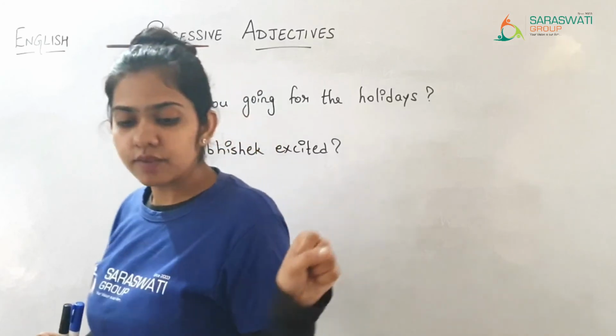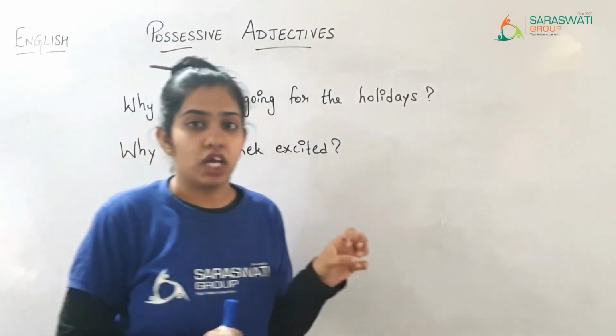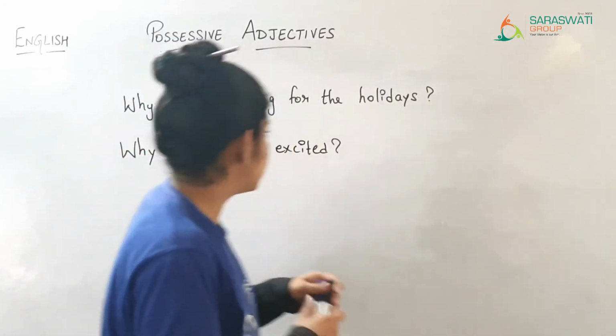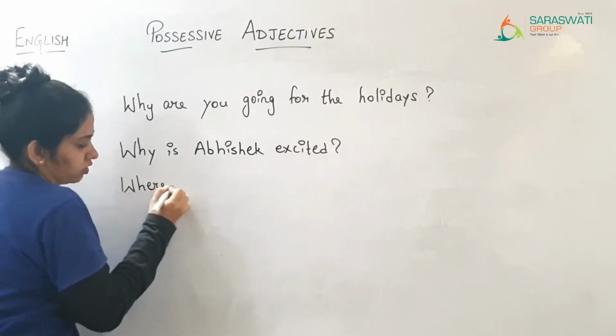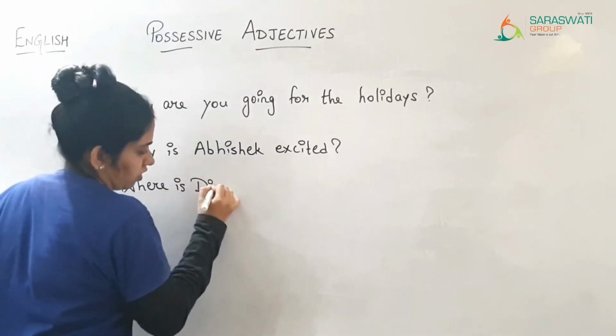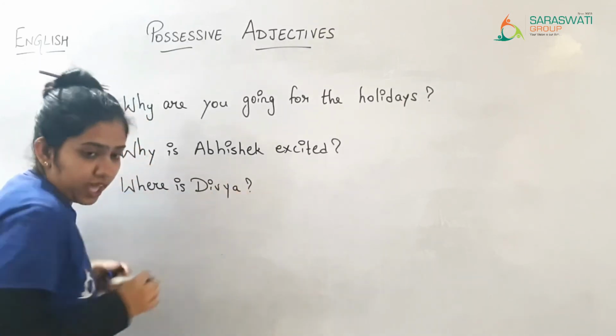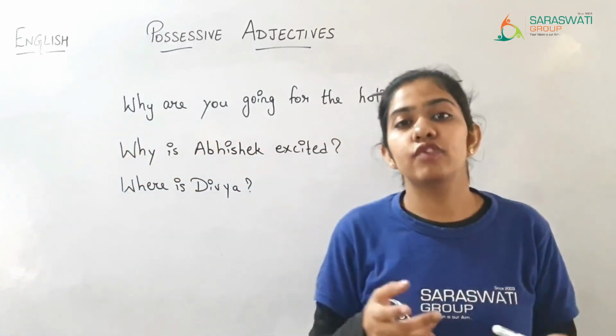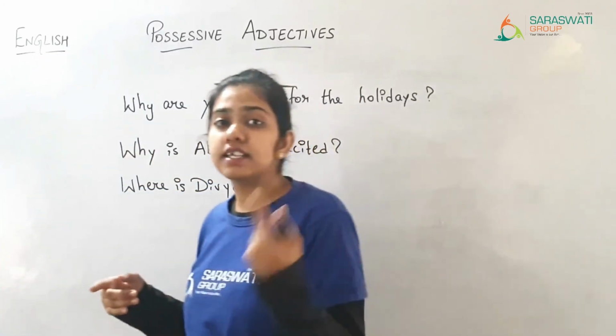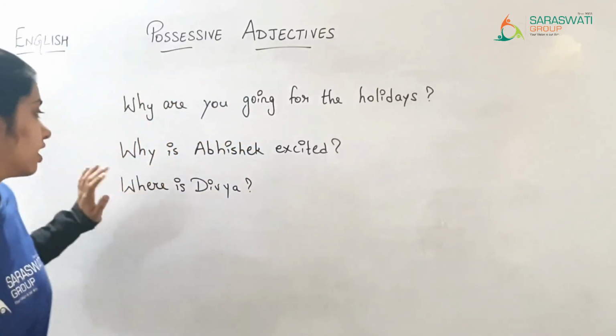Then afterwards, where is Divya? And as a hint, it is said that gone to the park with friends. वो पार्क में अपने फ्रेंड्स के साथ गई है. So आप क्या लिखोगे?